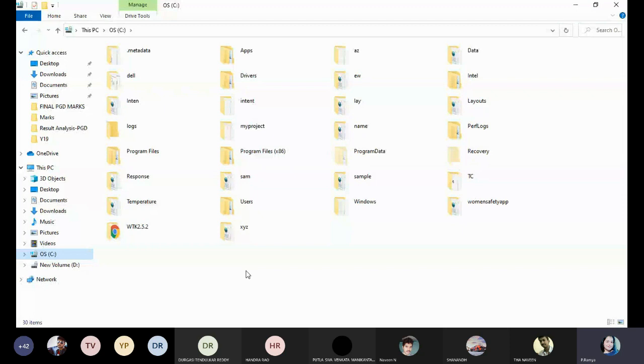Within the C drive, we have different default folders. Among all the folders, you can go with program files x86. It is a default folder. It contains all the setups of your computer. So you just open program files x86. Here one folder will be available, that is Java.